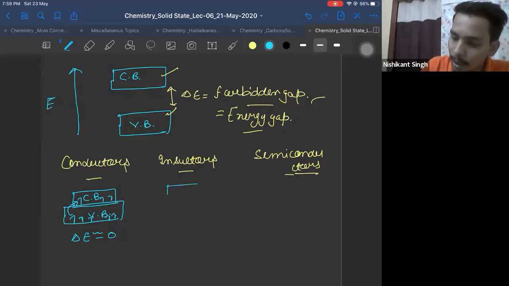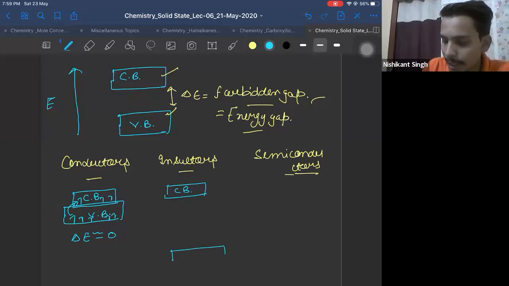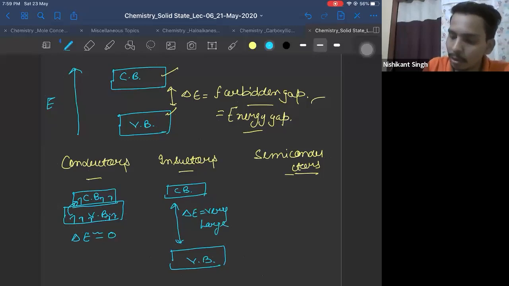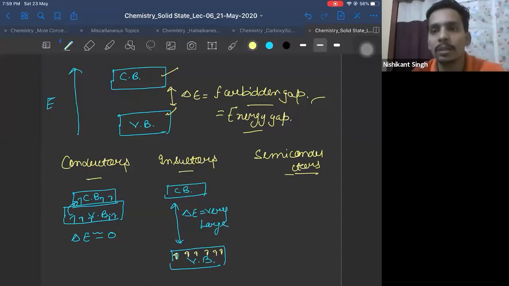Whereas in insulators, the energy gap between the conduction band and valence band is very high, delta E very large. So electrons in the valence band cannot jump to the conduction band. Therefore, they cannot conduct electricity.